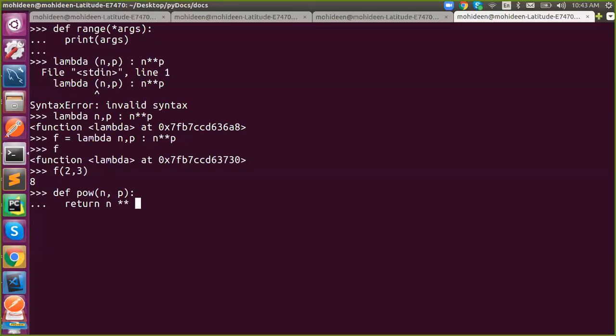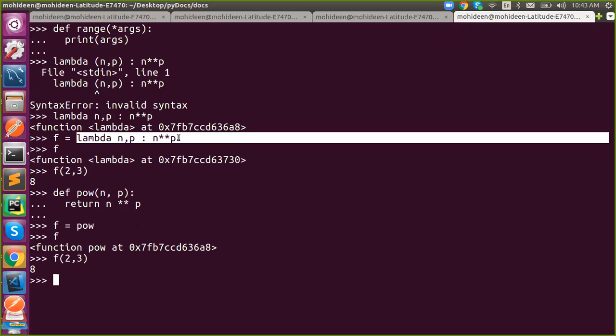F is here just a variable, right, sir? It is not the name of the function. Yes, f is just a variable. We are assigning a function into it. We all know lambda is a function, right? We are assigning a function. Even you can say f is equal to power. Now f will refer to power, the same one. Got it? F is just a reference. We are referring to this because we all know this is anonymous. We don't have any way to call this. So we are assigning it. But where are we using lambda? Okay, we will tell you that.